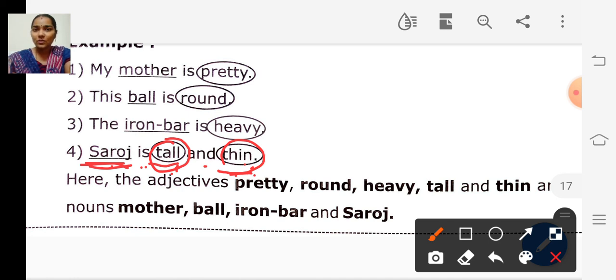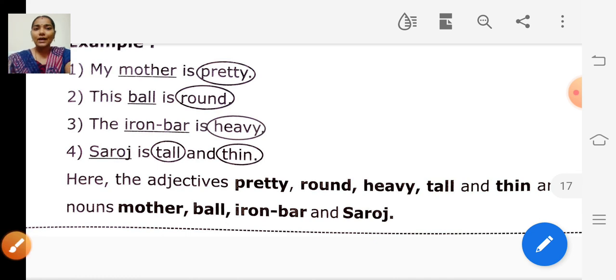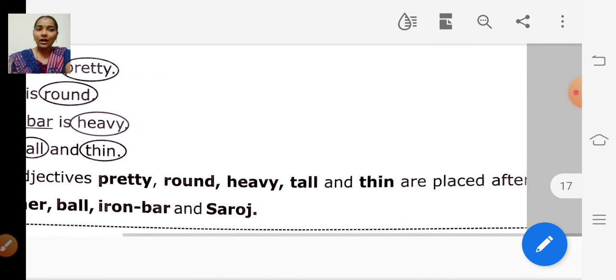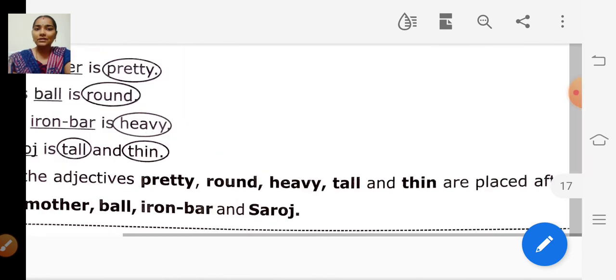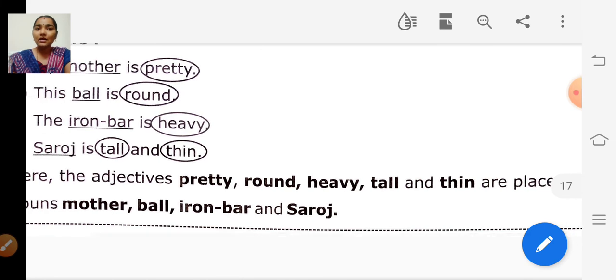So in this sentence also, the adjectives are written after the noun. So we can write adjectives after the noun. Here the adjectives pretty, round, heavy, tall and thin are placed after the nouns mother, ball, iron bar and Saroj.